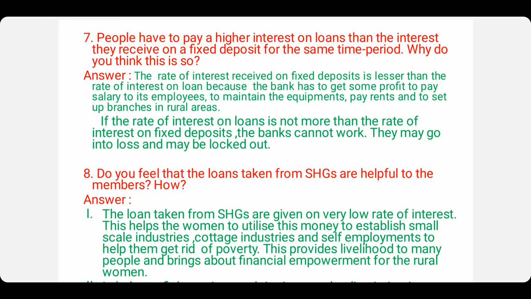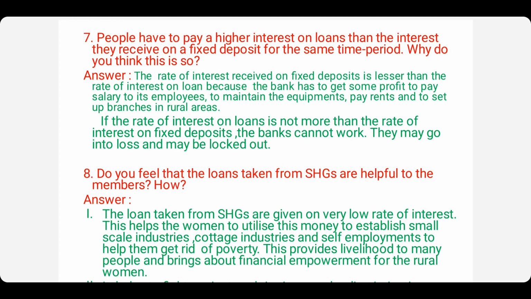So, fixed deposit means money is deposited for a particular period of time, and only after that period of time can the money be withdrawn. For that, the bank gives some extra interest for that money. That is called fixed deposit, but the interest which the bank gives is very less. Whereas for the same period of time, if any loan is taken, the rate of interest is high.